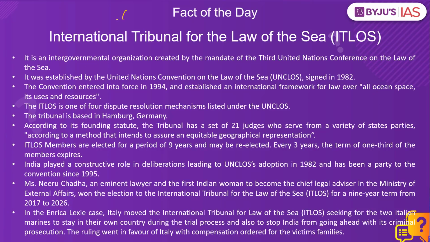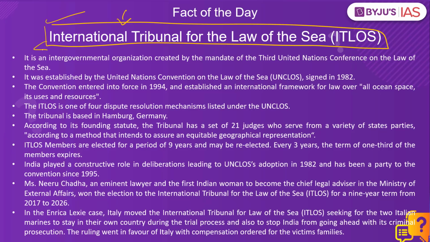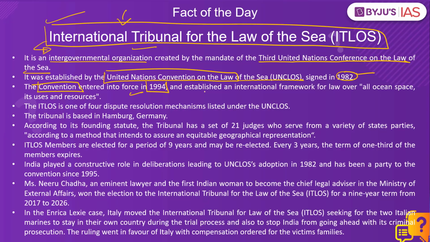So it is in this context that we need to know about the International Tribunal for the Law of the Sea. This tribunal is essentially an intergovernmental organization created by the mandate of the Third UN Conference on the Law of the Sea. It was established by the UNCLOS, the UN Convention on the Law of the Sea, which was signed in 1982 and came into force in 1994. This convention, as you might know, provides for a global framework for laws and regulations over all the ocean space, its uses, resources, and maritime territories and boundaries.